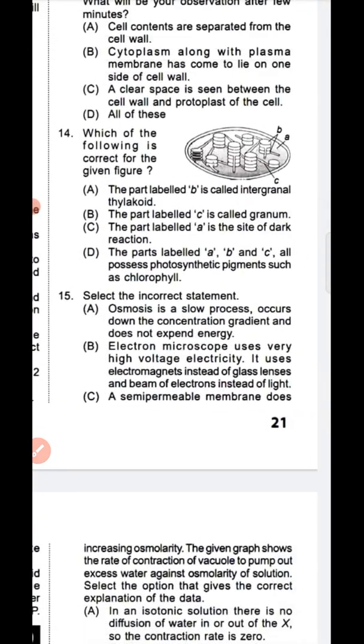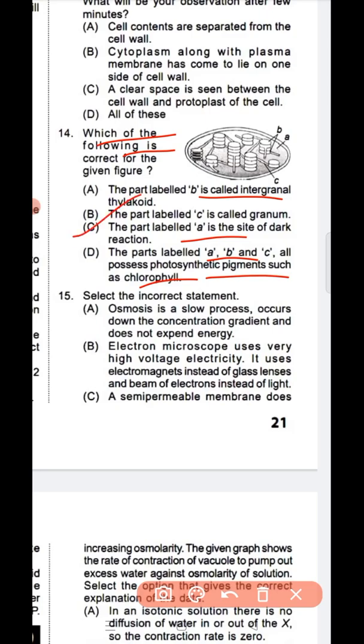Question number 14. Which of the following is correct for the given figure? The part labelled B is called the intergranal thylakoid. The part labelled C is called granum. The part labelled A is the site of dark reaction, and the parts labelled A, B, C all possess photosynthetic pigments such as chlorophyll. So question number 14, option C is the correct answer.